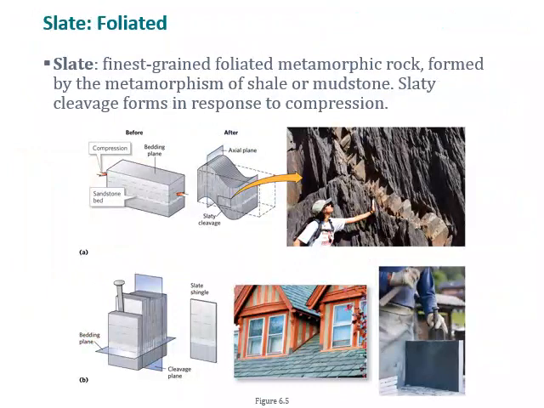Slate is the finest grained foliated metamorphic rock, and it's formed by the metamorphism of shale or mudstone. Slaty cleavage forms in response to compression. So here we have a diagram explaining how slate forms after compression in two opposite directions. Slate is a common roofing material, and the reason for that, its flatness, is because of its foliation.